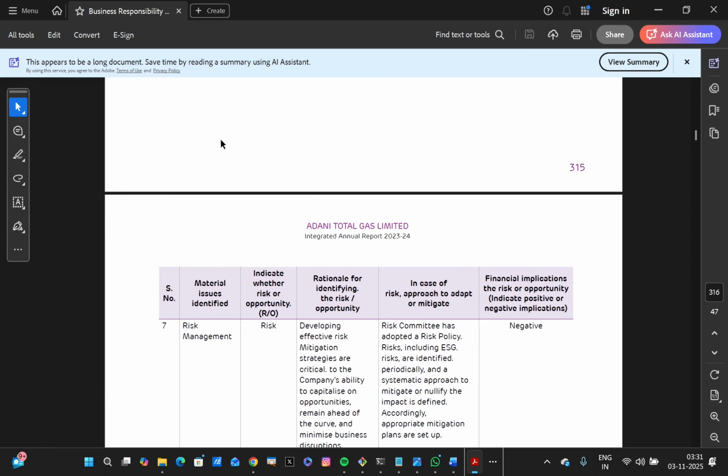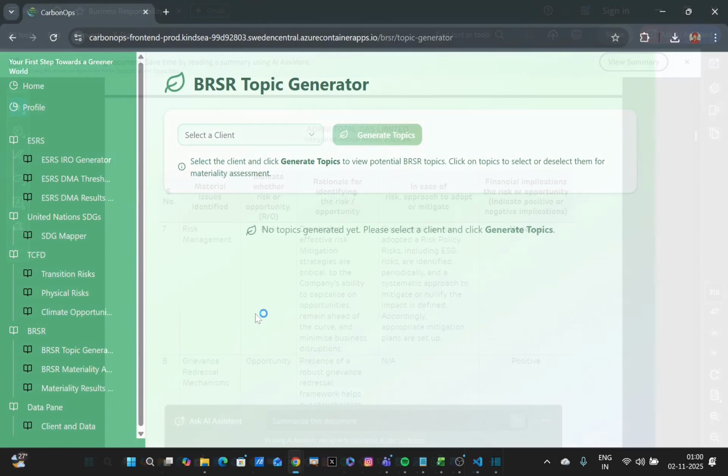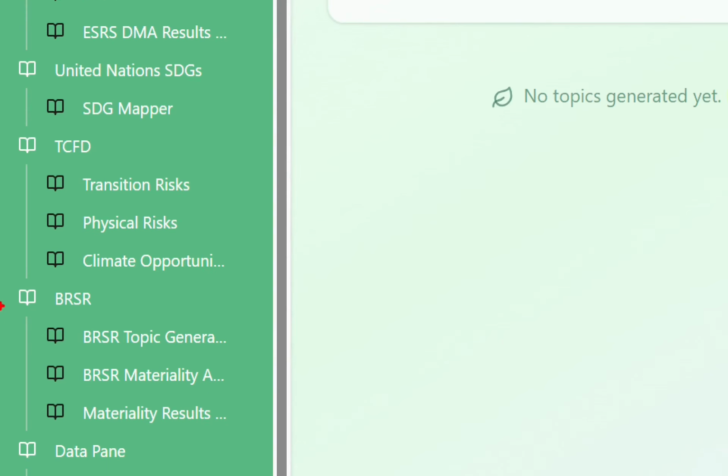So you do have to generate a table like this to prepare your BRSR report, and that's the exact part that we're trying to automate with version 1 of the BRSR toolset of the CarbonOps environment. Up until now, that's what we are trying to automate, and that's what this entire video is going to be fixated on. With this video, we'll be exploring the entire BRSR section in detail, which is going to help you with the materiality assessment part of BRSR reporting for your client.